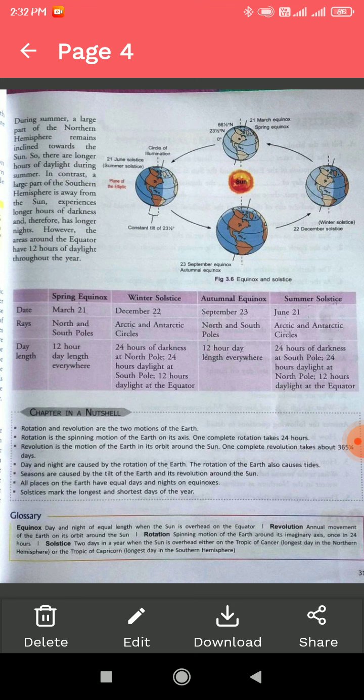So because of the equinox, the earth has equal days and nights, and the solstice gives us the longest and shortest day of the year. The longest day is 21st of June, the shortest day is 22nd of December.